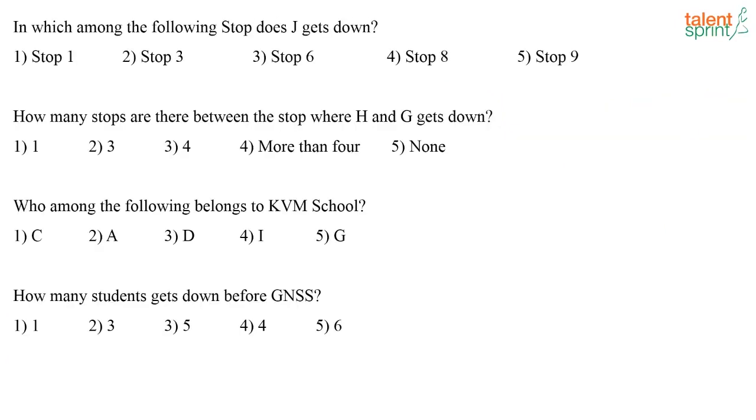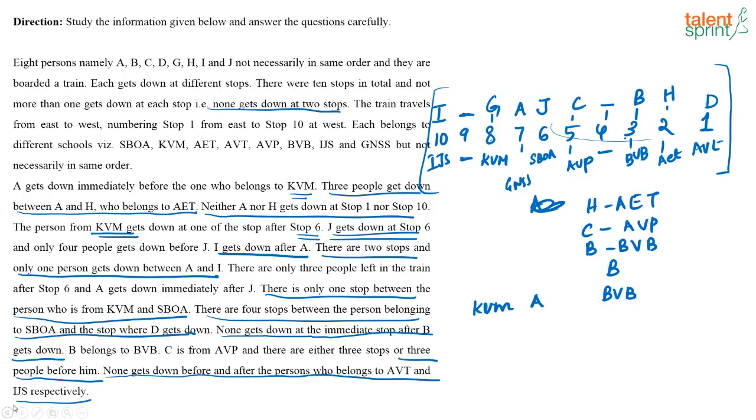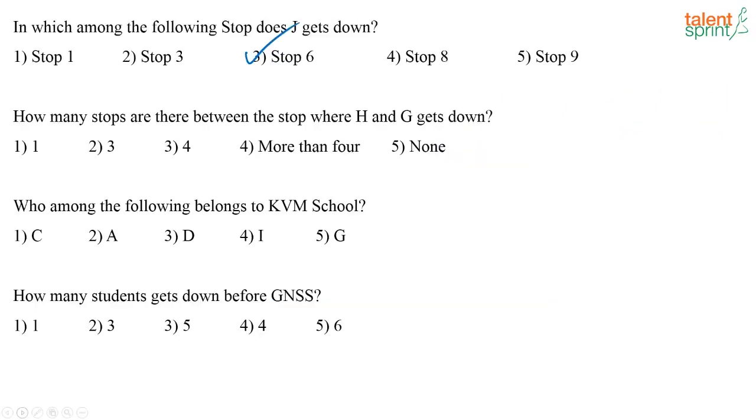In which among the following stop does J get down? J gets down in stop 6. How many stops are there between the stop where H and G gets down? Between H and G, 1, 2, 3, 4, 5 stops are there. So the correct answer is more than 4.